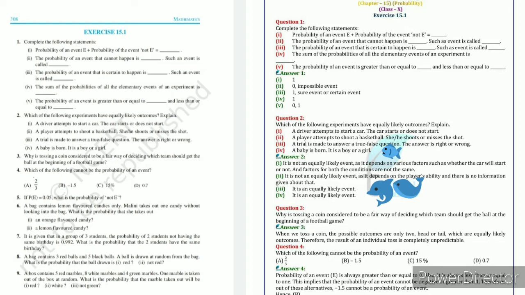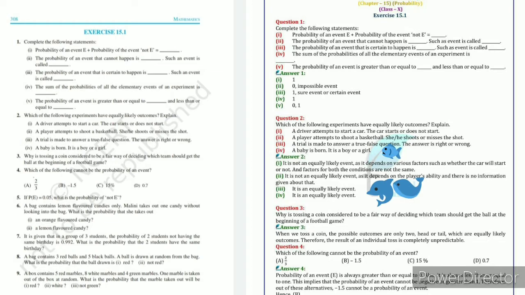Here there are so many possibilities, because it depends on various factors such as whether the car will start or not, and factors for both conditions are not the same. Sometimes the engine does not work, sometimes we miss something.